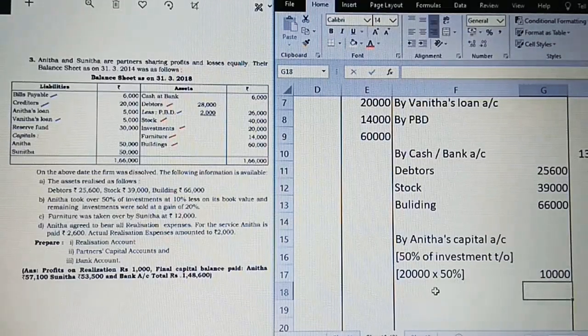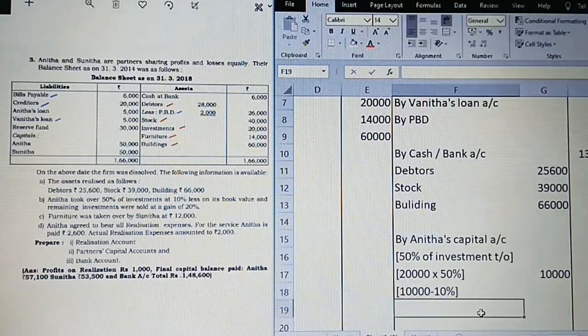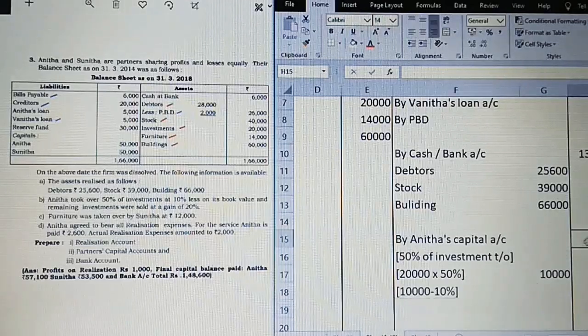This 10,000 value is being taken up by Anita at less 10%. So 10,000 minus 10%. We have to calculate the value, and this is to be taken in the outer column, transfer to Anita's capital account.